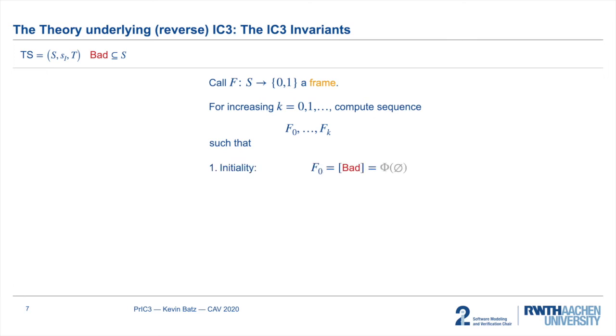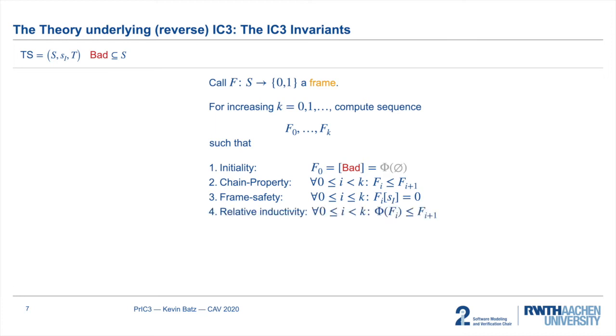The first invariant says that f0 must be the set of bad states. The frames must form a chain with respect to subset inclusion. No frame must contain the initial state, and frame fi plus 1 must cover all predecessors of states in fi. The reason why IC3 maintains these invariants is first of all that then every frame fi over-approximates the set of states that reach bad in at most i steps. And crucially, the ultimate goal of IC3 is to find two consecutive frames that coincide, fi and fi plus 1, because in this case we have found an inductive invariant that does not contain the initial state.